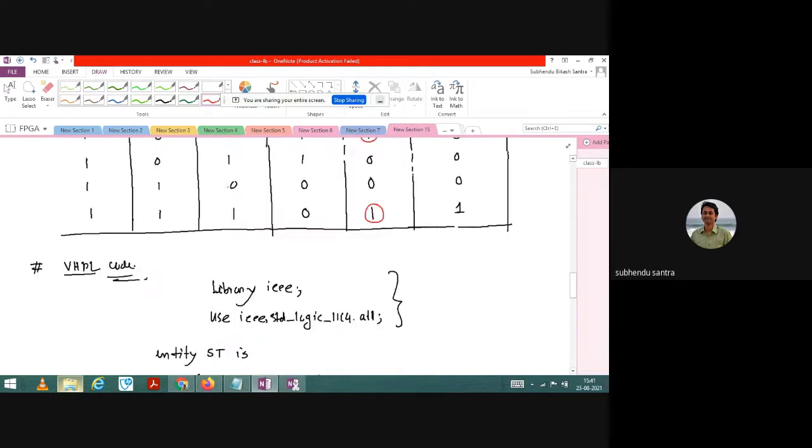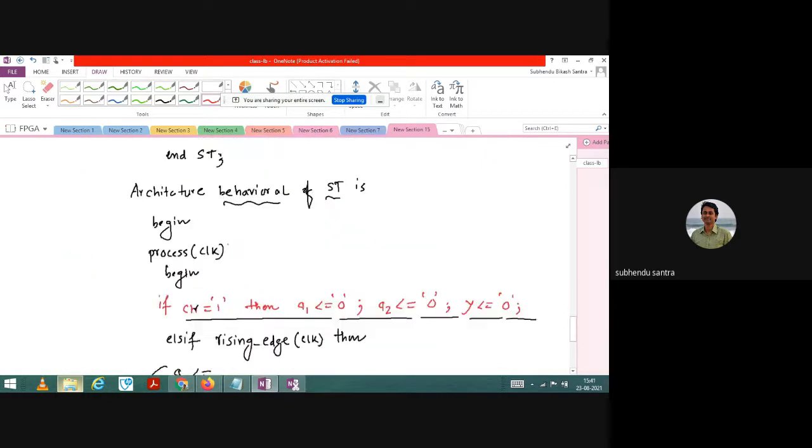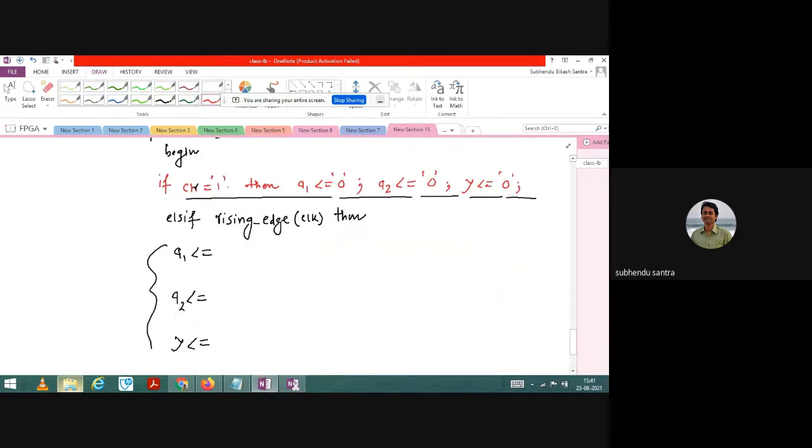So I'm writing it here. What is that? X and not Q1 and not Q2. Yes or no? Or have you already done this type of program, this type of thing? Yes or no?